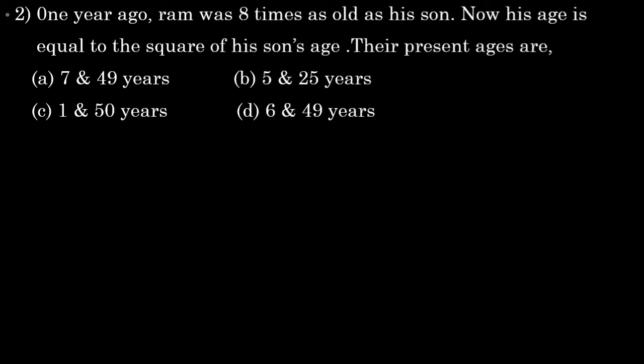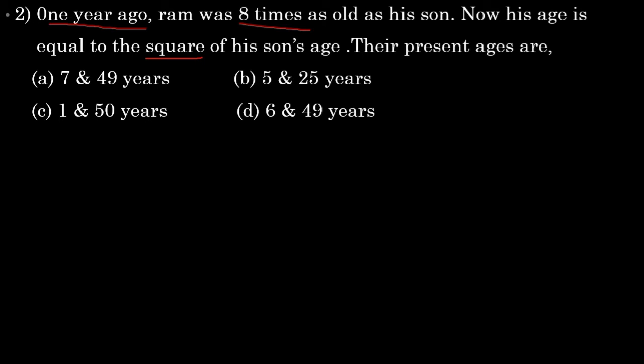Second one, 1 year ago Ram was 8 times as old as his son. Now if his age is equal to the square of his son's age, their present ages are. Options we have 7 and 49 years, 5 and 25 years, 1 and 50 years, 6 and 49 years. Here one thing you can see is that his age is equal to the square of his son's age.